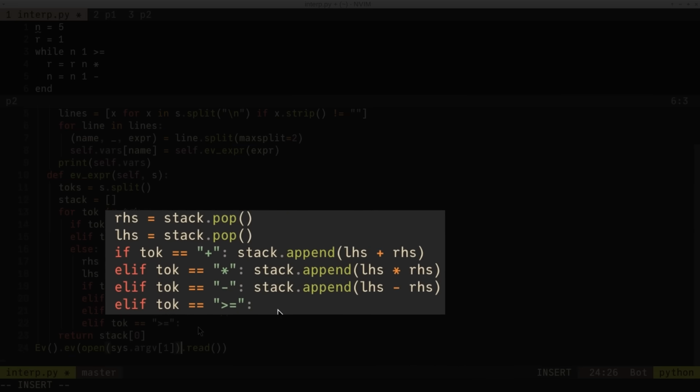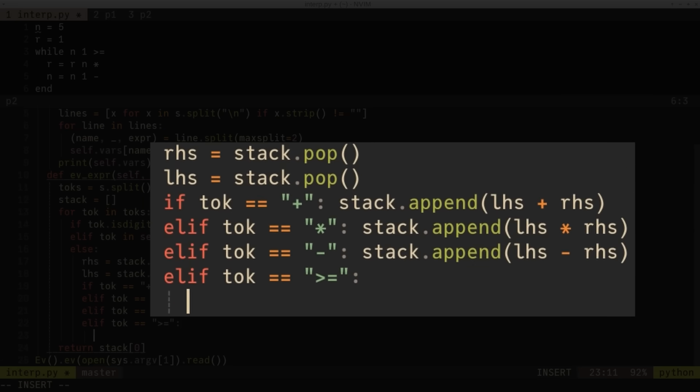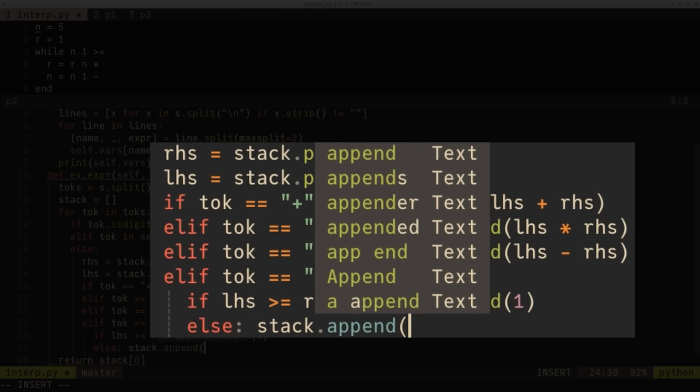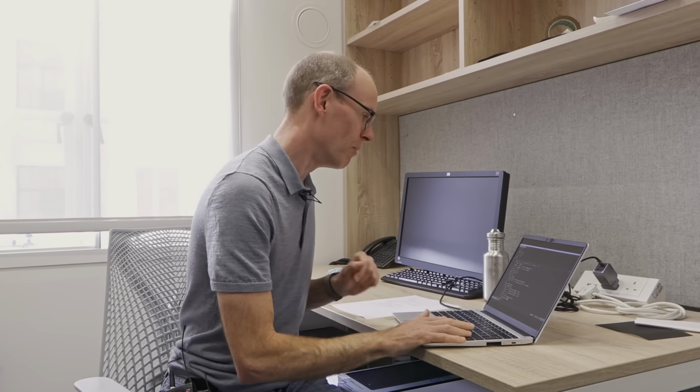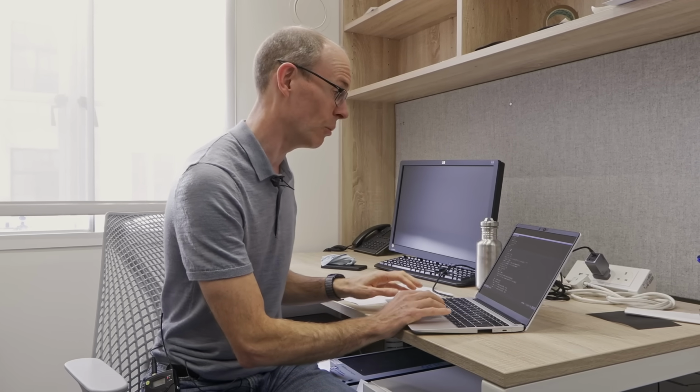So we'll say if we've got the greater than or equal token, then we'll evaluate it by saying, is the left-hand side greater or equal to the right-hand side? If it is, we push 1 onto the stack, else we'll put 0 on the stack. So that's our comparisons. We could write lots more comparisons. We don't need them, thank God. So if we're lucky, that's all of the individual expressions we've got. But now we have to do the while loop itself.